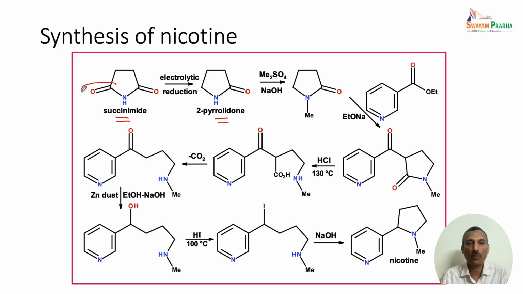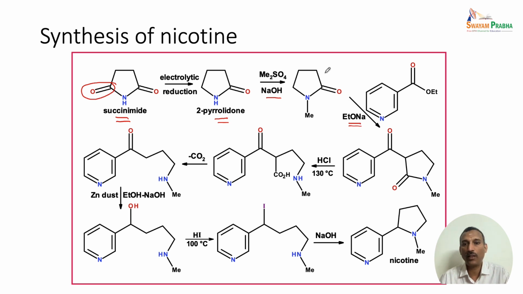One of the carbonyl units, this is the amide unit, is reduced to give the 2-pyrrolidone, and this 2-pyrrolidone was converted to the N-methyl derivative by treatment with dimethyl sulfate and sodium hydroxide, and this was again treated with sodium ethoxide, which is a strong base.